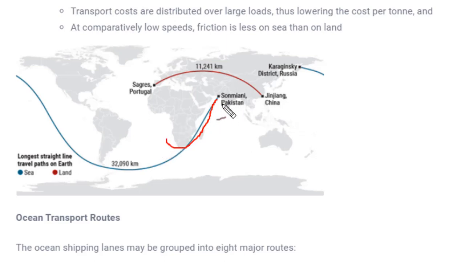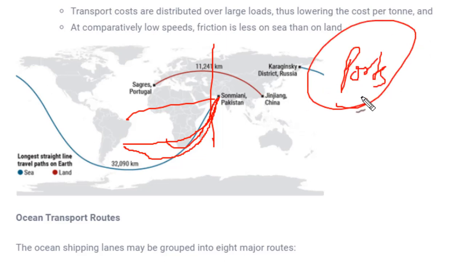For example, if someone has to move from India to South America, then this route can be followed. So they should know the direction, that North America lies west of India, if we see according to this map. Okay, if we take this reference over here, fine. So that's why these several routes were built. And one more benefit of ocean transportation, as I've already told, is that no specific routes have to be built. Only the ports are the significant feature in ocean transport, because ports are the parking area of ships.